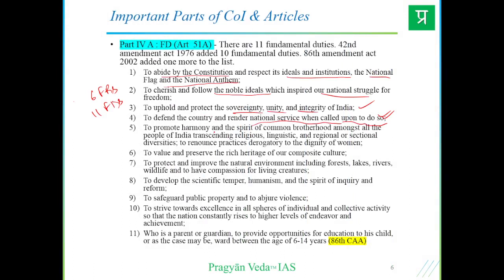To promote harmony and the spirit of common brotherhood among all the citizens, right? To value and preserve the rich heritage of our composite culture. Then to protect and improve the natural environment, in terms of forests, lakes, rivers, wildlife, etc. To develop scientific temper, humanism and the spirit of inquiry and reform, logical thinking, right? To safeguard public property, we cannot squander or demolish any public property, it's our fundamental duty. To strive towards excellence in all spheres of individual and collective effort, right?